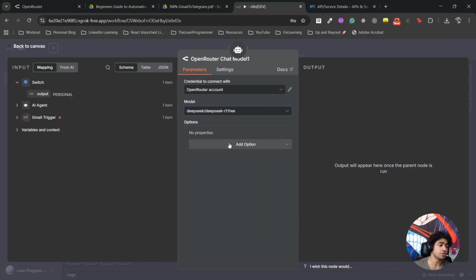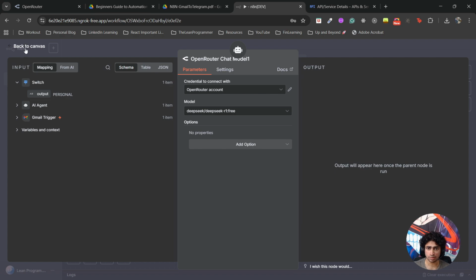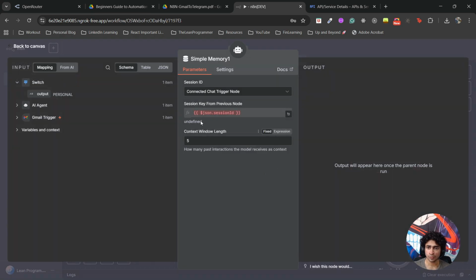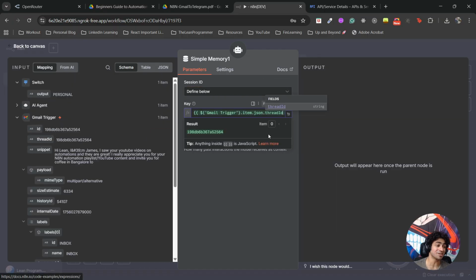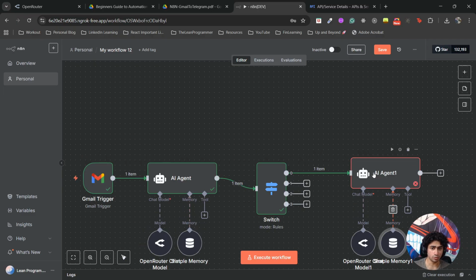You should, by the way, know which model is good for what. For example, if you're coding, Claude is very good for coding. If you're writing creatives or presentations, ChatGPT, GPT-5 and GPT-4 are very, very good. So now this is fine. This is done. I'm going to add a simple memory once again. Let's keep the same thread ID so that it remembers the context, that the first thing was whether it's personal or important, and then it will classify accordingly. Okay, it's done. We don't need any tool here.